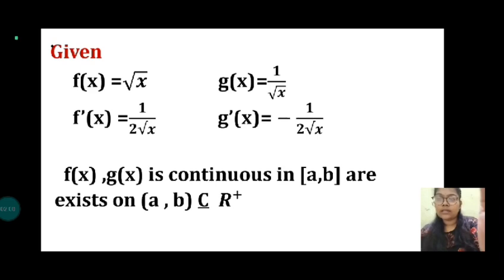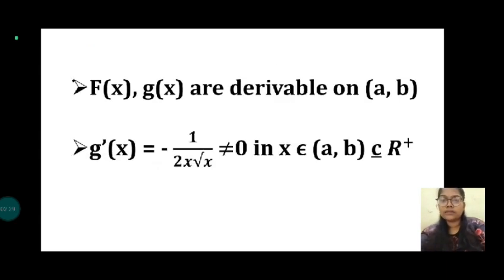In this question, given f of x is equal to root x, g of x is equal to 1 by root x, f dash of x is equal to 1 by 2 root x, g dash of x is equal to minus 1 by 2 x root x. In this, g of x and f of x are continuous on a comma b, they exist on a comma b, set of real numbers.